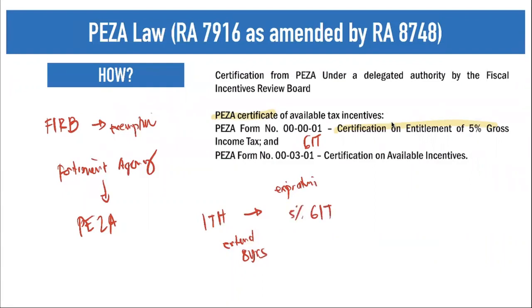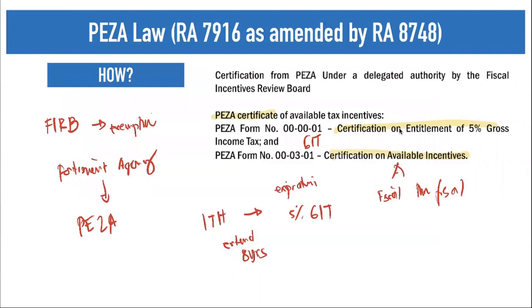And also, you can claim through a certification on available incentives, whatever the incentives are, whether that is fiscal or non-fiscal. Okay, so take note, when we talk about an ecozone, this is an area or enterprise that has the potential to be developed.